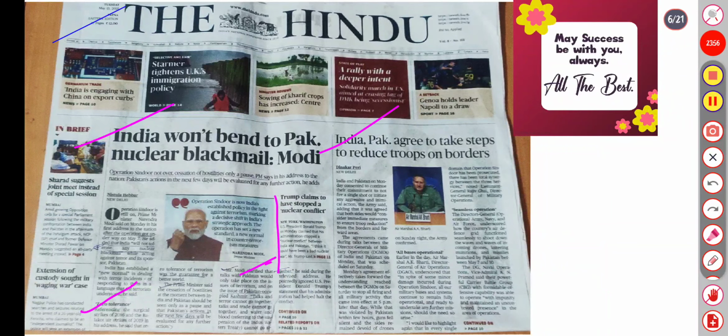Next is that India and Pakistan agreed to take steps to reduce troops on the border. The army said it is agreed that both sides would consider immediate measures to ensure troop reductions. During the talks between the Directors General of Military Operations of India and Pakistan, scheduled for Monday, the firing and all activity stopped on Saturday and came into effect. Earlier, Air Marshal A.K. Bharti, Director General of Air Operations, spoke about the damage.